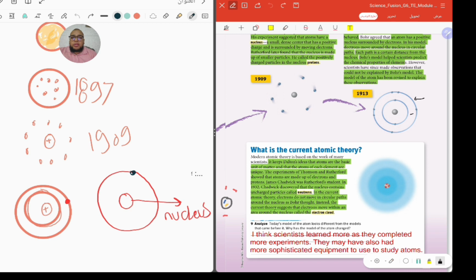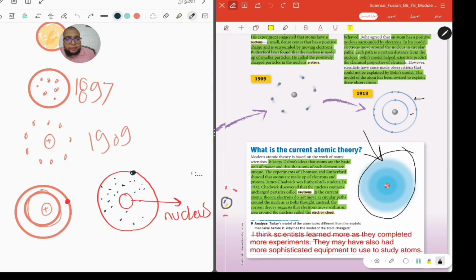So they made a theory and they called it the cloud of electrons. They said that the electrons are composed of a cloud. We can find the electrons at any place surrounding the nucleus, like this photo in the book here. So that is the theory of the atom.